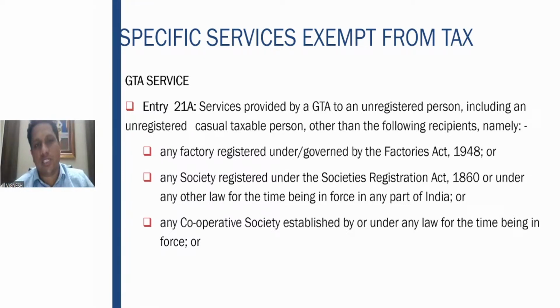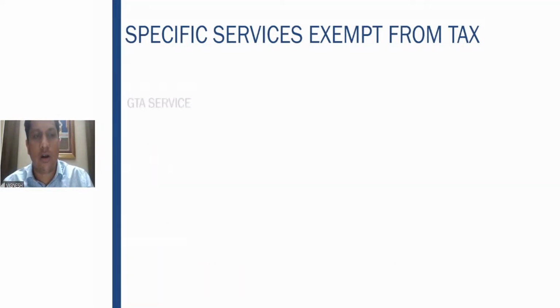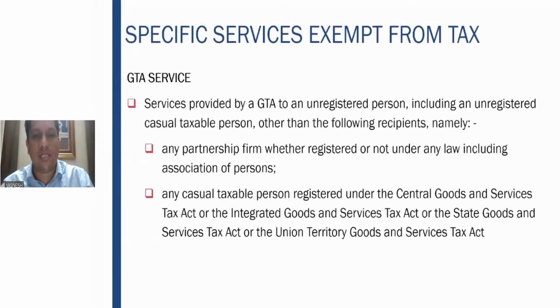So in this casual taxable person, the services which are provided by the GTA to unregistered, even unregistered casual taxable person, other than the following recipients. So GTA provides service to unregistered person, it is exempt from GST. If it provides things to all of these, factory, society, cooperative society, body corporate, multiple societies, a partnership firm, whether registered or not, casual taxable person, registered under CGST or IGST, etc., all these services, it is chargeable to tax.